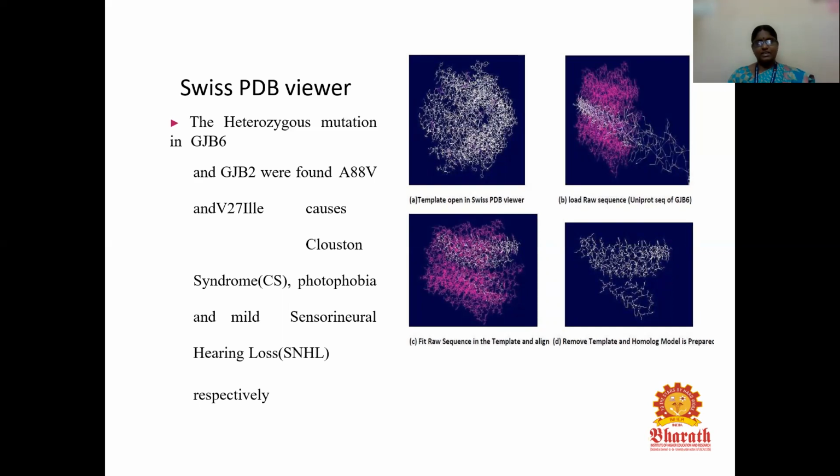On the right-hand side, you can see the template opened in Swiss PDB viewer, which is going to cause the mutation, and then load the UniProt sequence of the GJB6 gene, fit the sequence to the template and align. After aligning, the template is removed and the homology model is prepared by using Swiss PDB viewer.